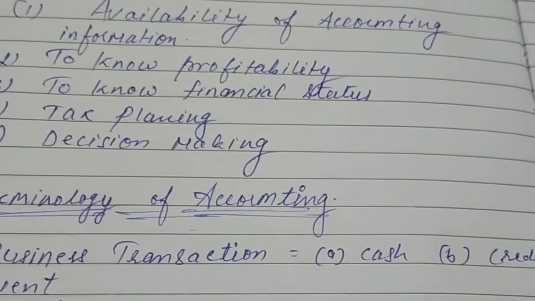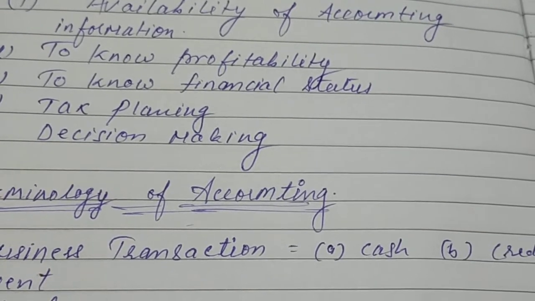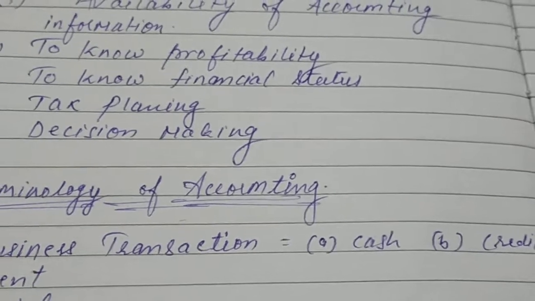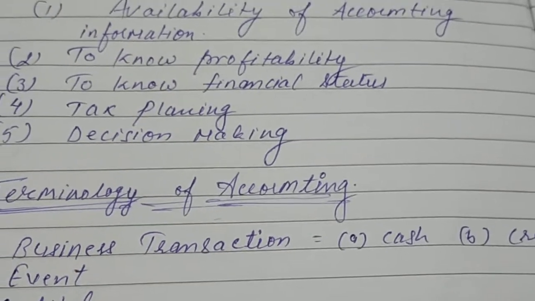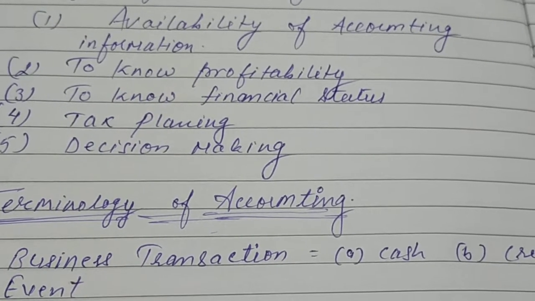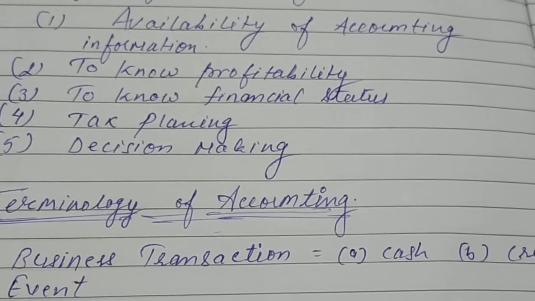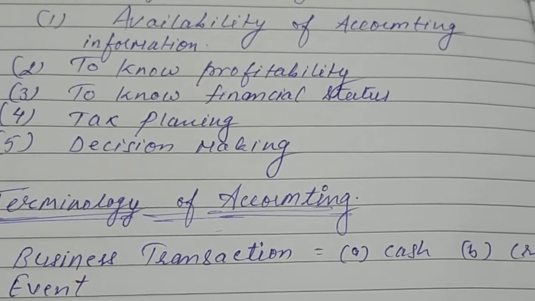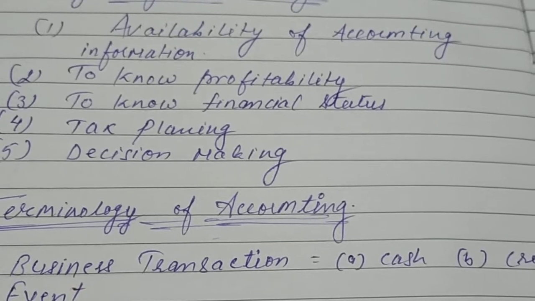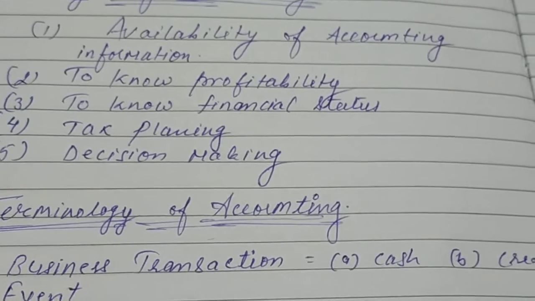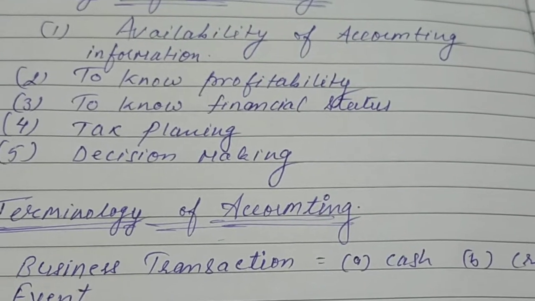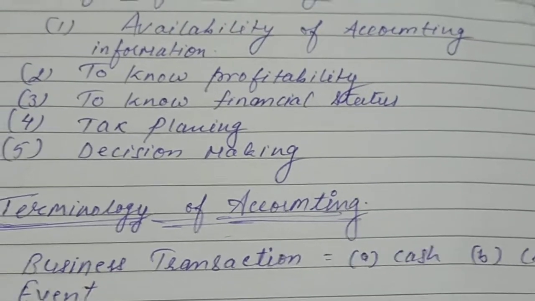Now we will see the meaning of the words cash and credit in accountancy. Cash means whenever we do the transaction on the basis of cash. For example, if I go to the market and purchase a pen for rupees 100 and I pay the 100 rupees, this is called a cash transaction.